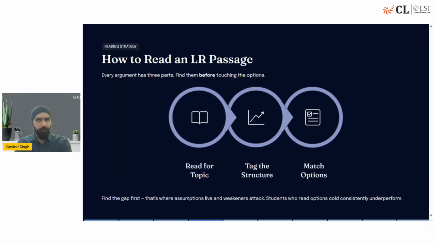I would say try both of them, see what works better for you. And my general recommendation is, if it's a shorter passage, if it's barely one or two paragraphs, then it makes more sense to read the passage first. But if it's a very long passage, then it makes more sense to go through the 4 or 5 questions and understand what exactly is the demand of the question, so that you can quickly find out the answers when you're reading the passage for the first time. So that is with respect to approaching the questions.